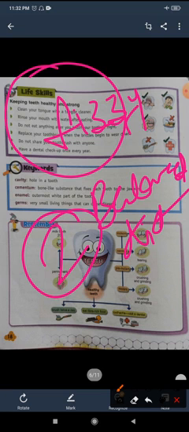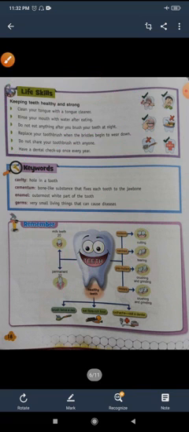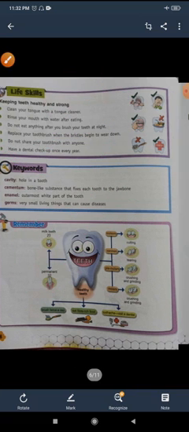We should drink milk because why? It has calcium and makes our teeth strong. And we should visit a dentist at least twice a year. Now what is a dentist? A person whose job is treating people's teeth. That is called a dentist. Now the next, here you can see the keywords. You should learn all these things.